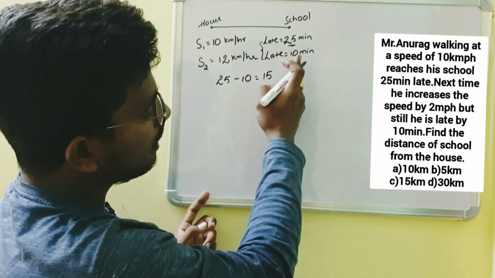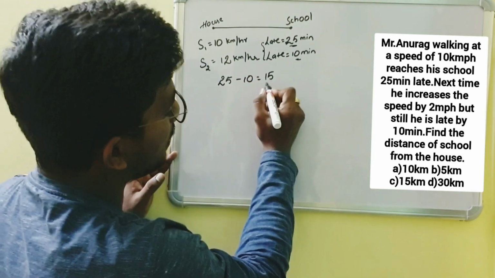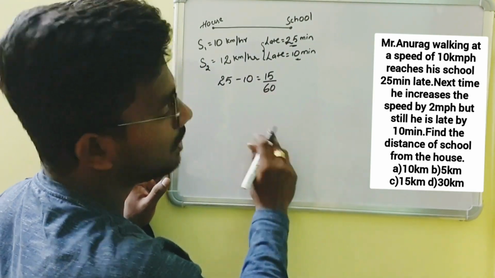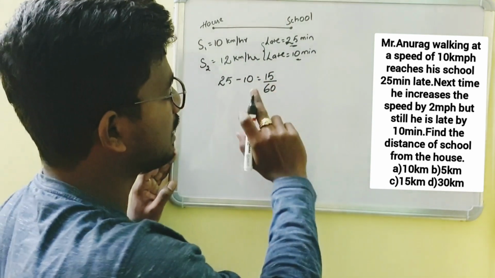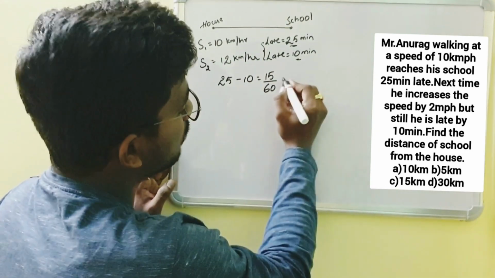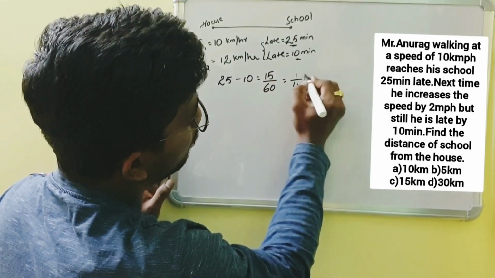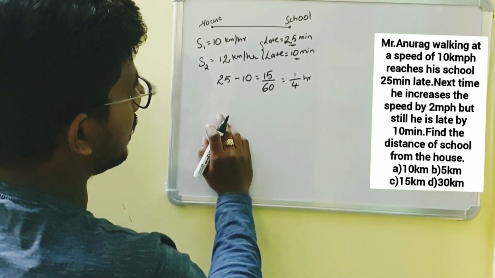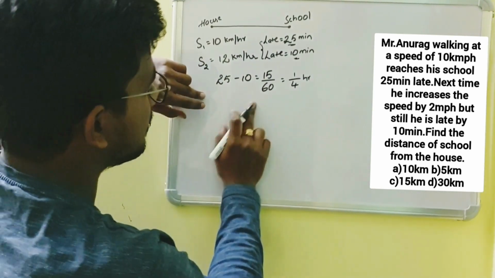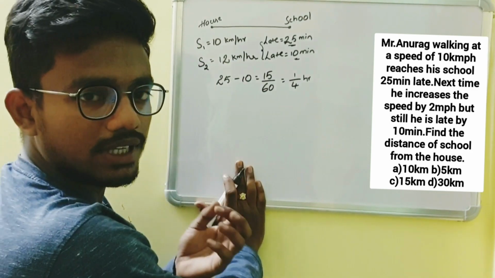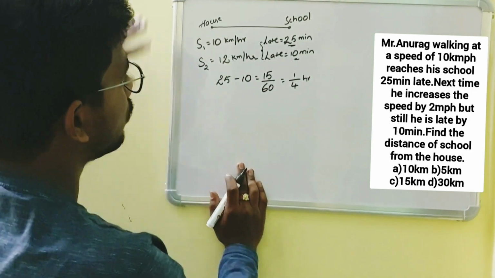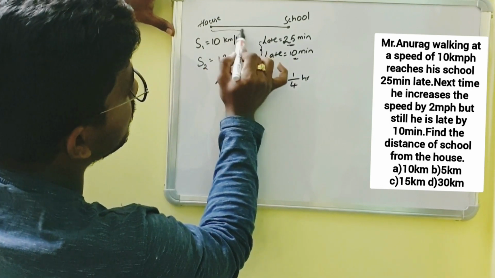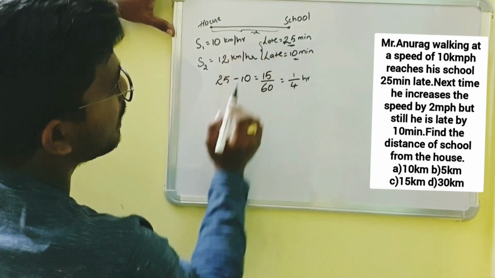I am converting these minutes to hours, so I am dividing by 60 to convert 15 minutes to hours. Here what I get is 1 by 4 of an hour. The time difference is nothing but, we know that time equals distance by speed. So let the distance between his house and school be x.